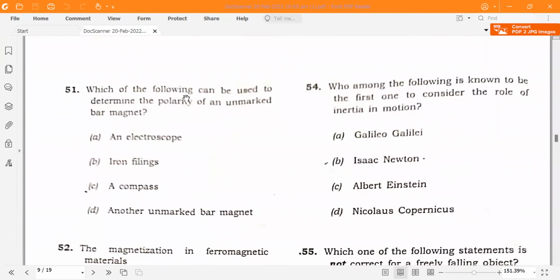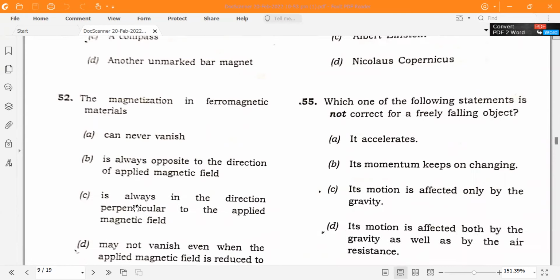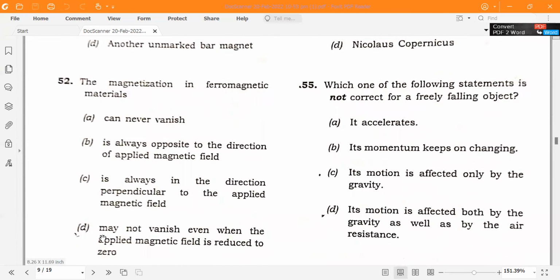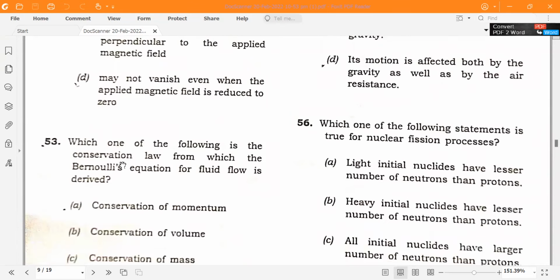Which of the following can be used to determine the polarity of an arm or bar magnet? You can use the compass. If it is not marked, then you definitely need a compass to find out the north and south of the magnet. Magnetization in ferromagnetic materials may not vanish even when the applied magnetic field is reduced to zero. It will sustain for some time.